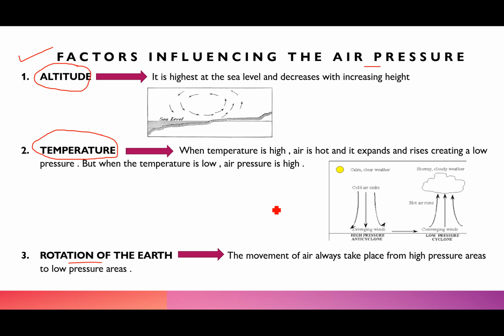So see, altitude, how does it affect? Now it is highest at the sea level and it will decrease with the height. So the maximum air pressure will be near the sea level and it will decrease with the increasing height. Right? Number 2 is the temperature.